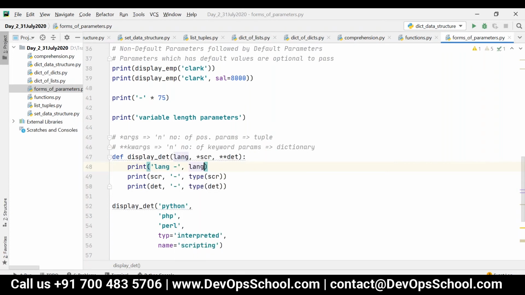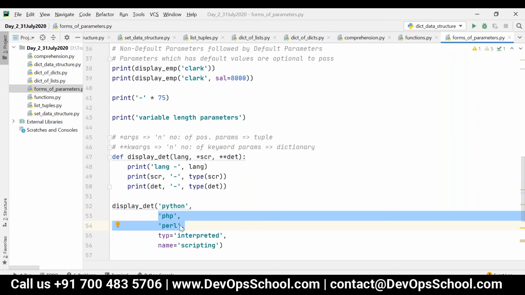Based on the position, Python will be assigned to lang, and the remaining positional parameters will be assigned to scr.